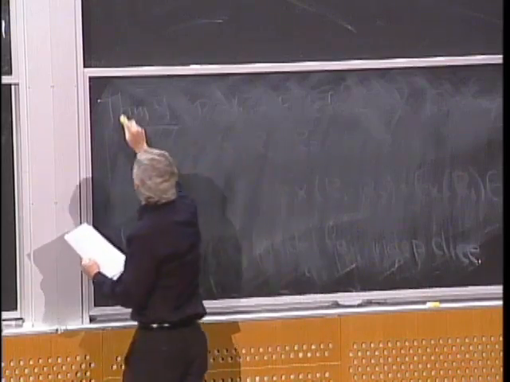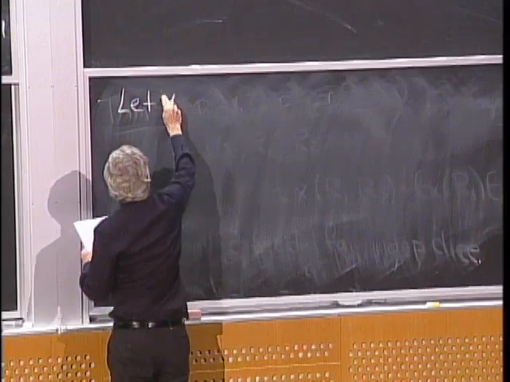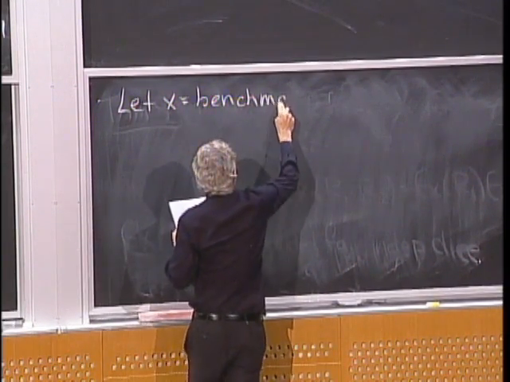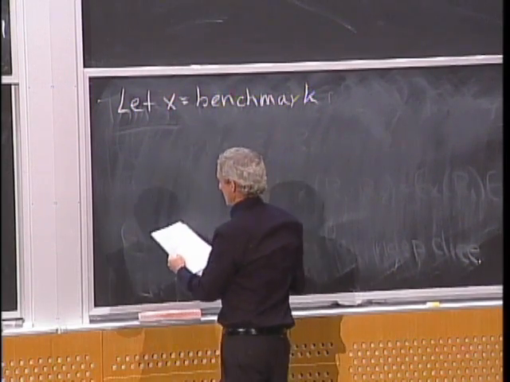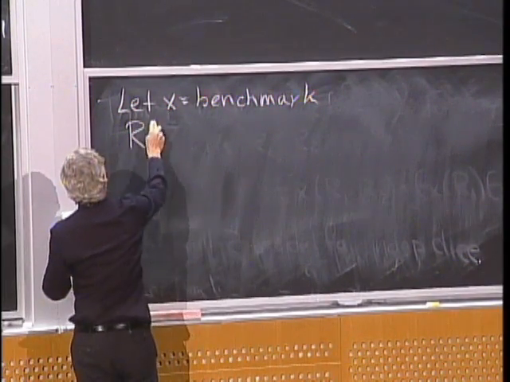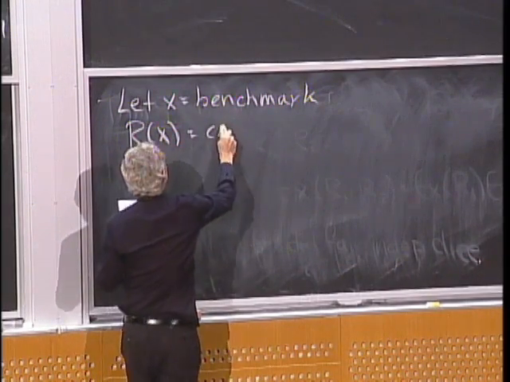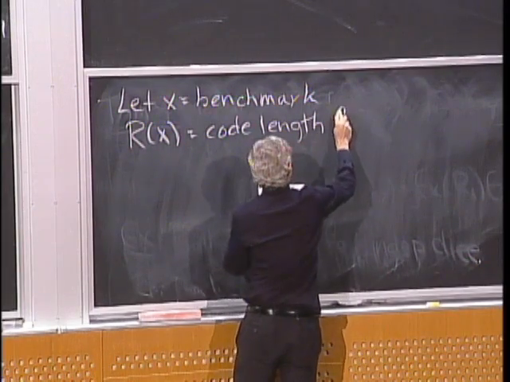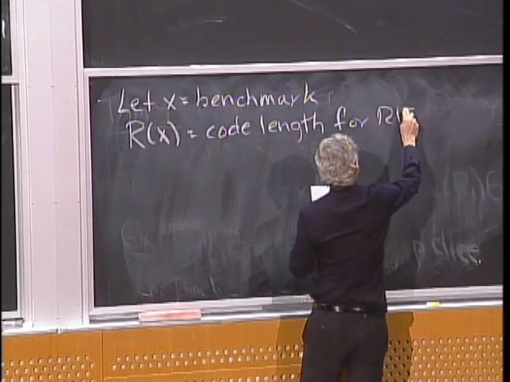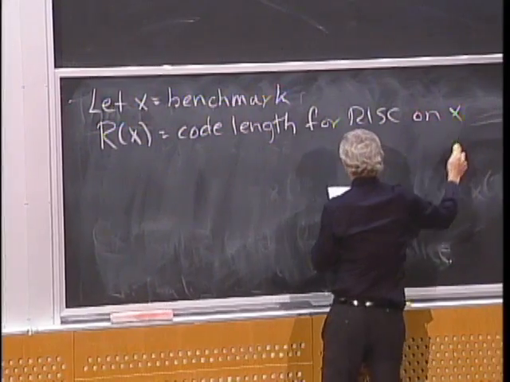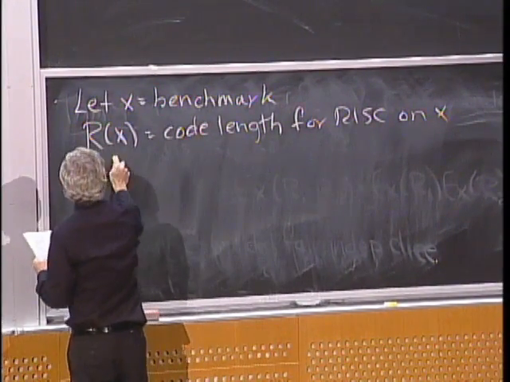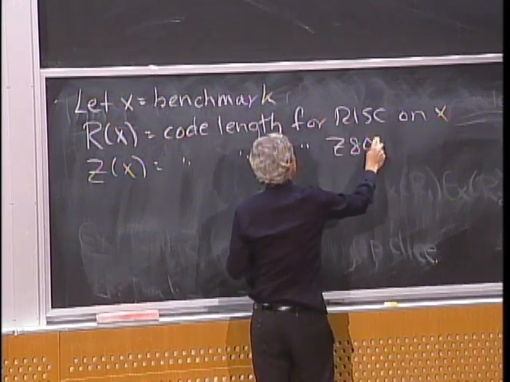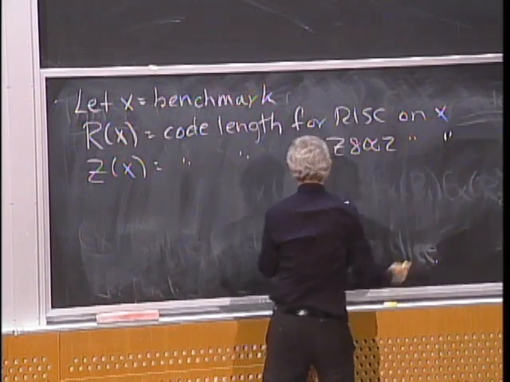All right, so let x be the benchmark, an outcome in the sample space. Let Rx be the code length for RISC on x, and Zx be the code length for the other processor on x.